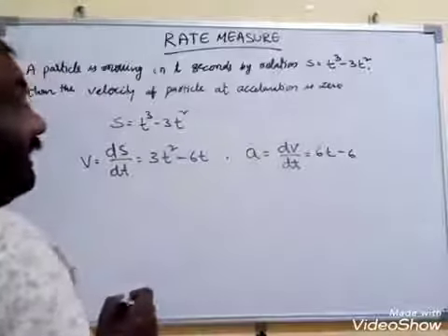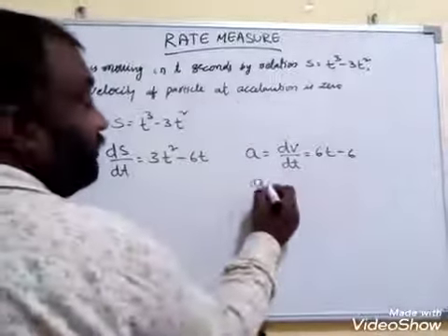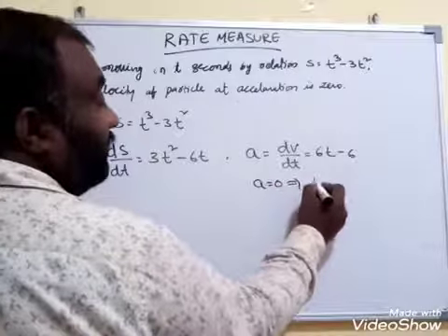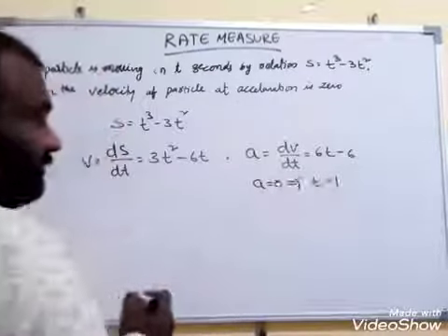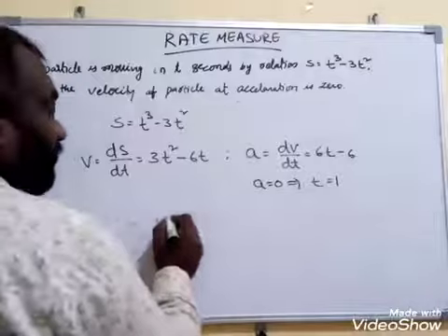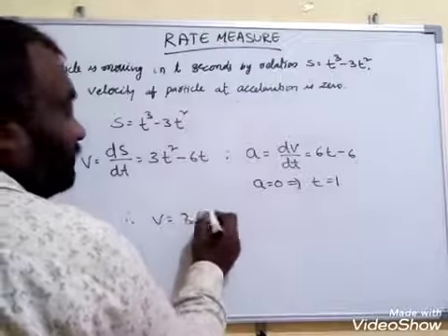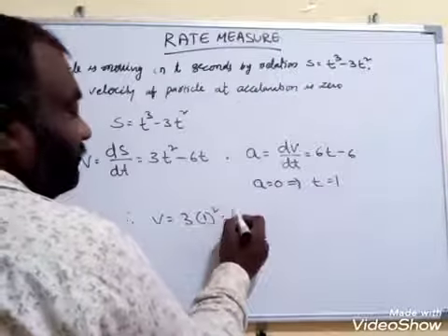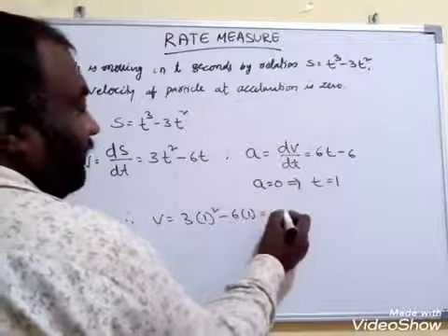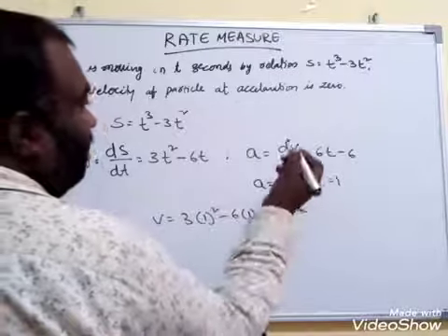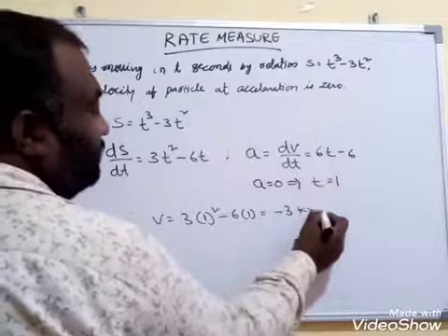Now the question says acceleration is 0, so a is equal to 0. That means t is equal to 1. Therefore v is equal to 3 into 1 square minus 6 into 1, which is nothing but minus 3, in km/h or whatever units they are given.